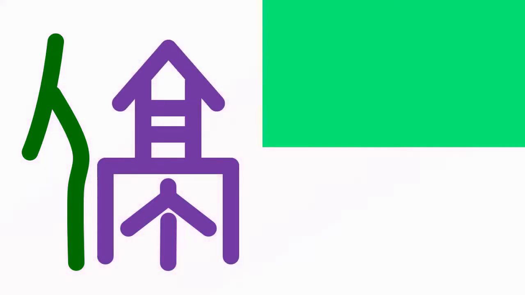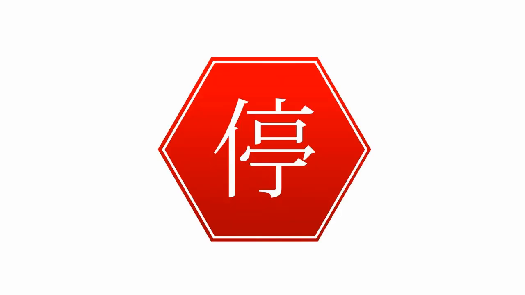Much more useful is the verb associated with 停, so our next character adds the person radical to emphasize the idea of a sentry in the tower calling out halt. Now it simply means to stop or cease any activity, which can be extended to include mooring a boat or parking a vehicle. This character is also pronounced second tone, 停, which you will find on every red octagonal-shaped stop sign.